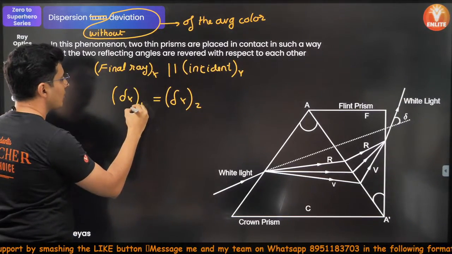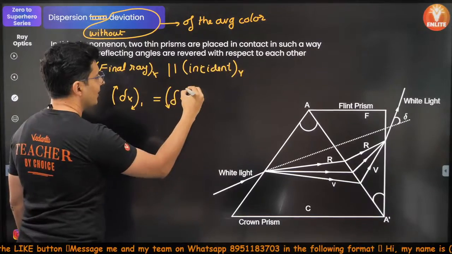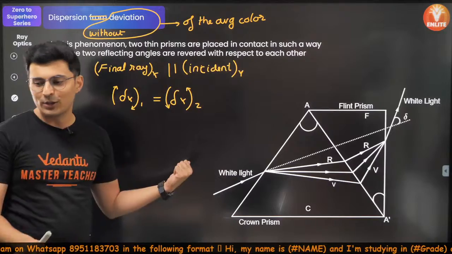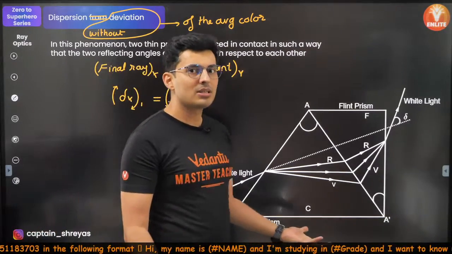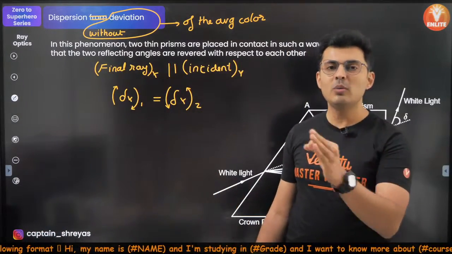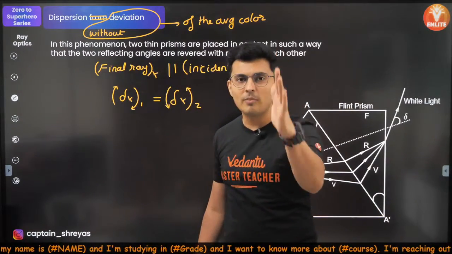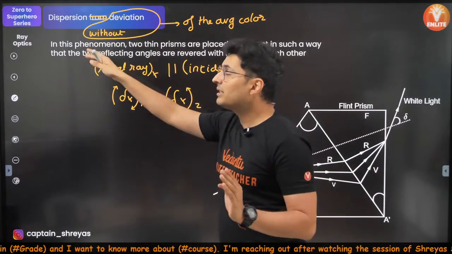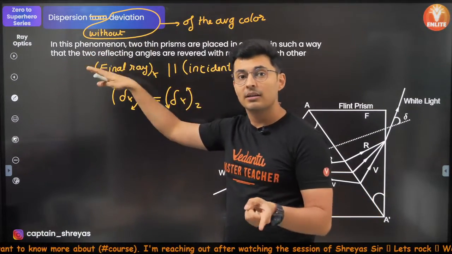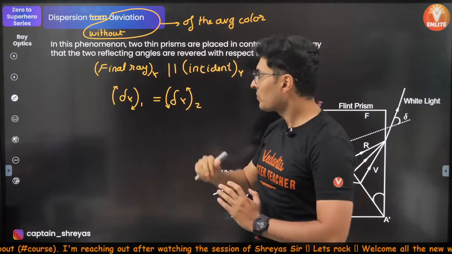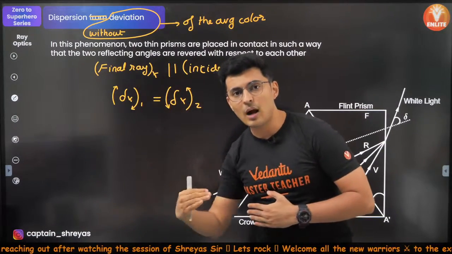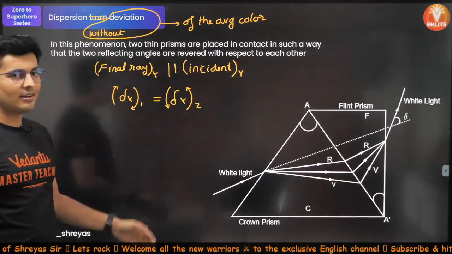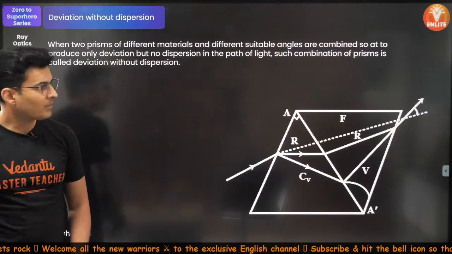One will be, let's say, clockwise, the other will be counterclockwise. That's it. So net deviation is 0. Is that clear? That's all you need to know. And everybody knows what's the formula for deviation: A into (mu minus 1). That's all. So you don't have to remember some complex formulas. Just remember this, that yes, the net deviation is 0. Concentrate on what is not happening. Here, there is no deviation. Hence, I can say that deviation in the first prism is countered by the deviation in the second prism. Hence, the net deviation is 0. Hence, the final ray and the incident ray are parallel. Okay, I hope this is clear.